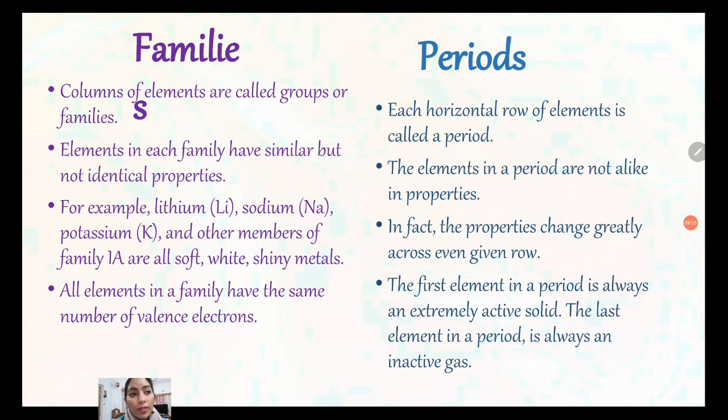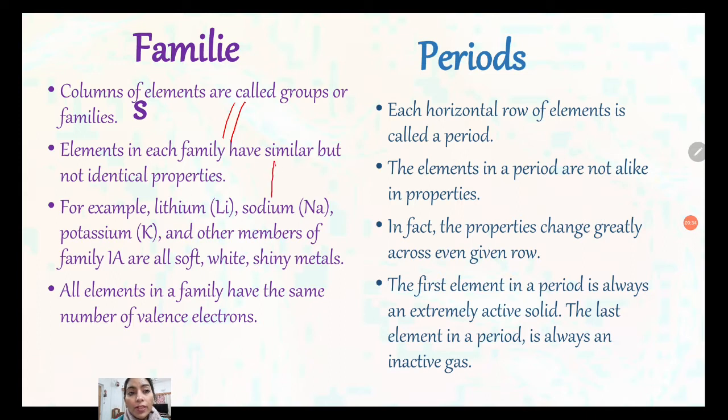Now what is the difference between families and periods? A column of elements is called a group or family, like the halogen group or halogen family, the oxygen group. Elements in each family have similar but not identical properties. They have a little bit of similarity, some trend is there, but not identical, because the change in atomic radii changes the property. For example, lithium, sodium, potassium and other members of family 1A are all soft, white, shiny metals.